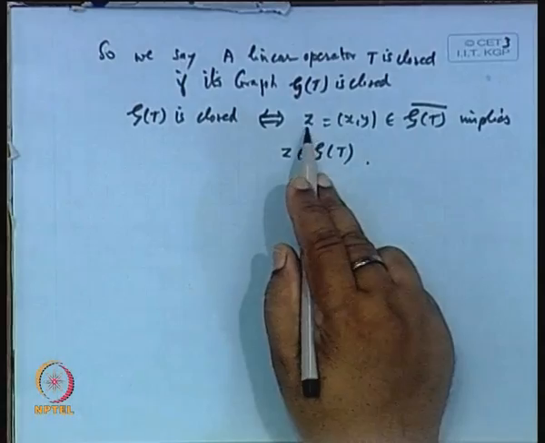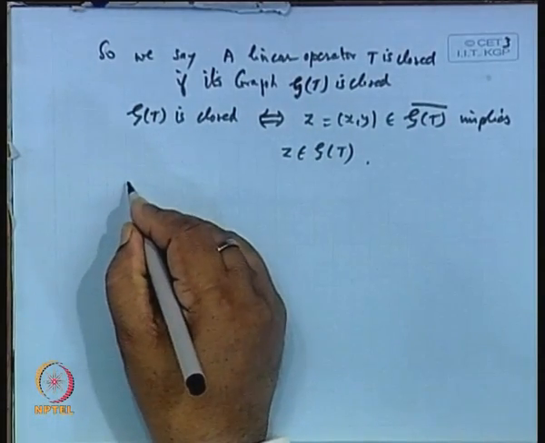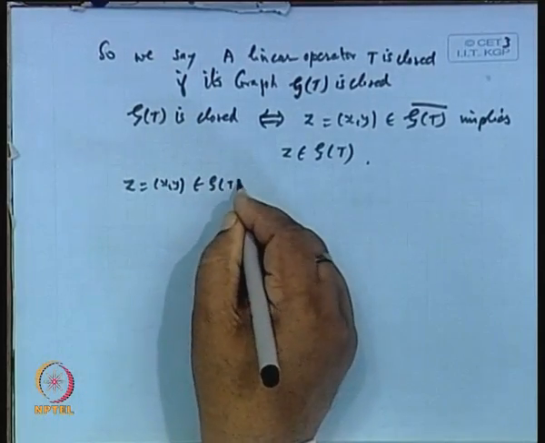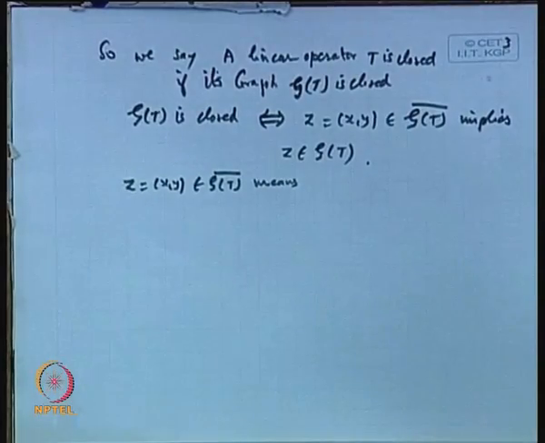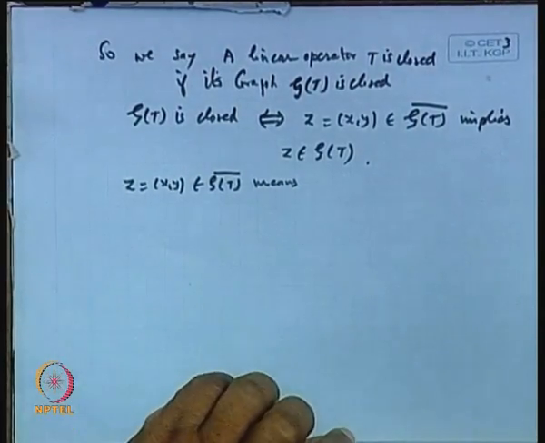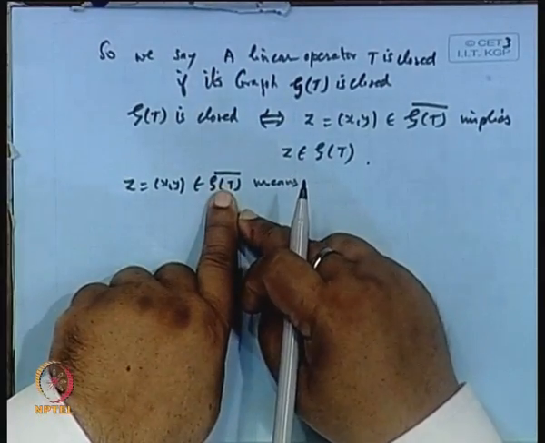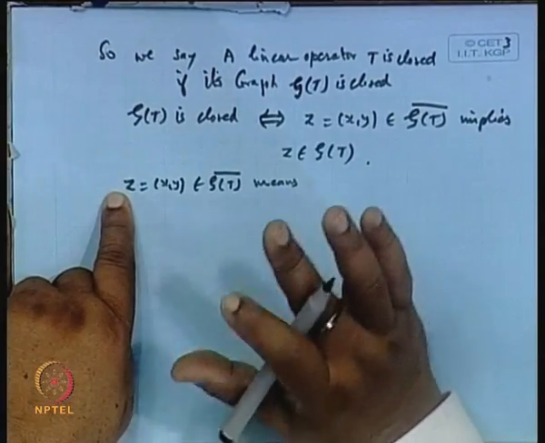Now, what is the meaning of this? z belongs to the closure of the graph means that there will be a sequence z_n in the graph which converges to z under that norm.